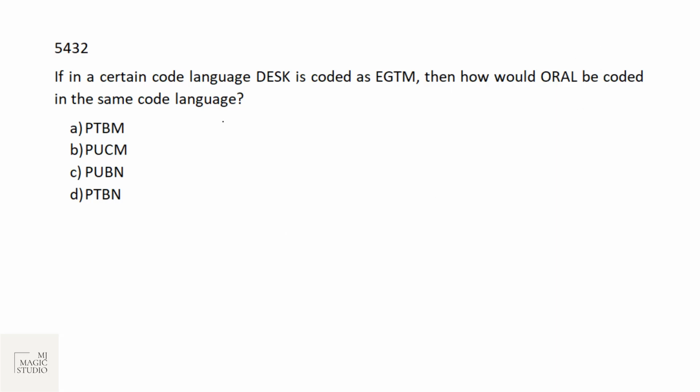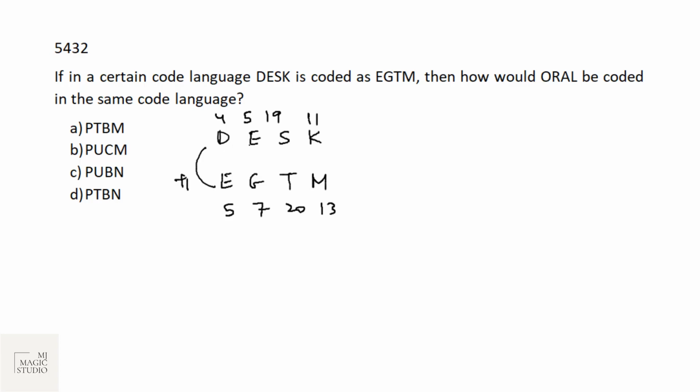So the next one is from coding decoding. If in a certain code language, DEX is coded as EGTM, that is 4, 5, 24 and E is 5, G is 7, T is 20, and M is 13. So we can see it is +1, then +2, then +1, then +2.